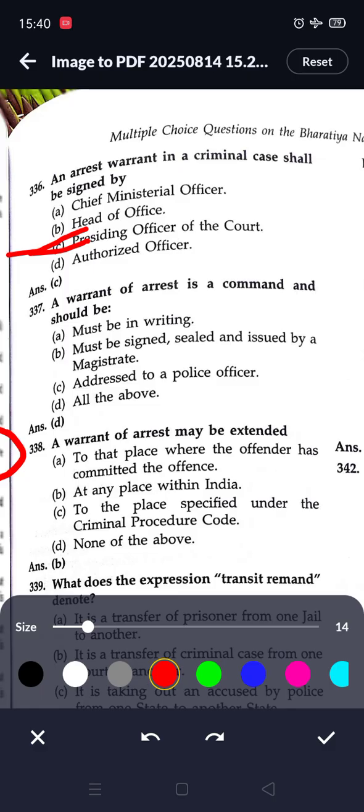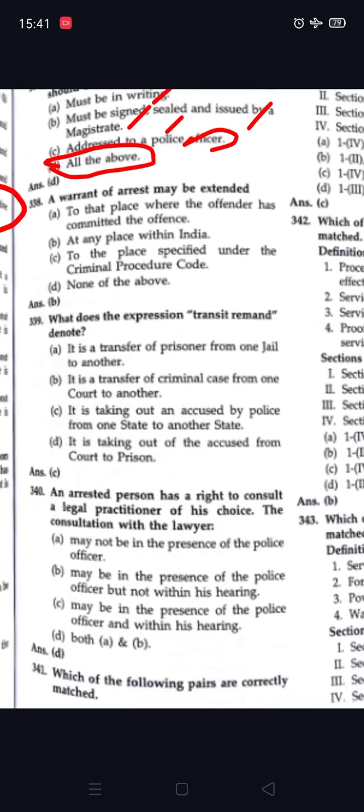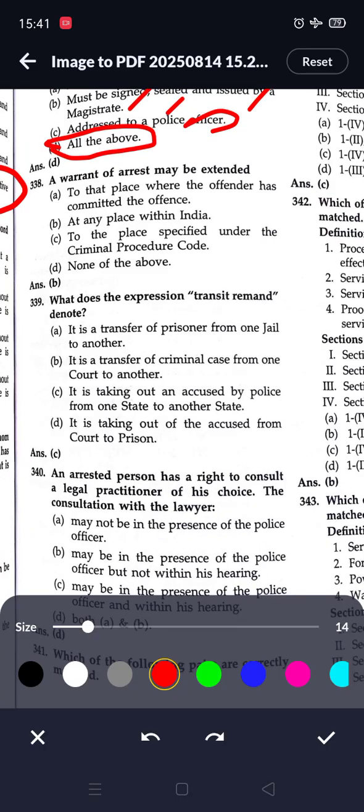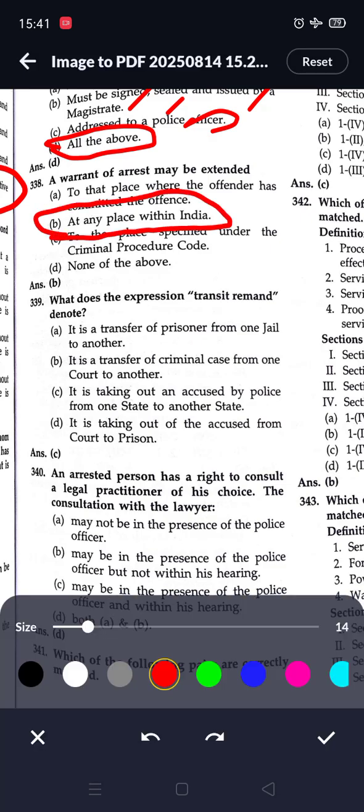A warrant of arrest is a command and should be in writing, must be signed, sealed and issued by a magistrate, addressed to a police officer. So here all options are correct, so option D is correct, all the above. A warrant of arrest may be extended at any place within India, so option B is correct.